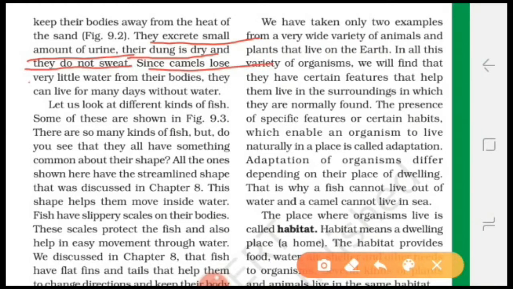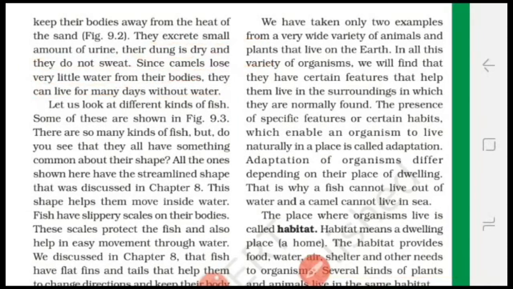Since camels lose very little water from their bodies, they can live for many days without water. These are the special features present in the camel. That's why camels can survive in the desert area. It means they are adapted to live in the desert.